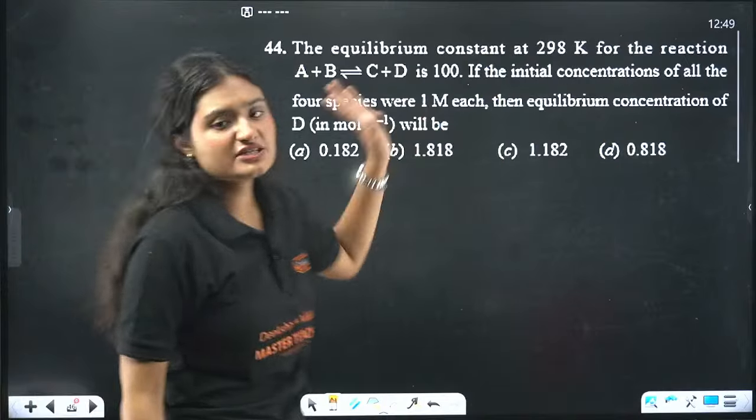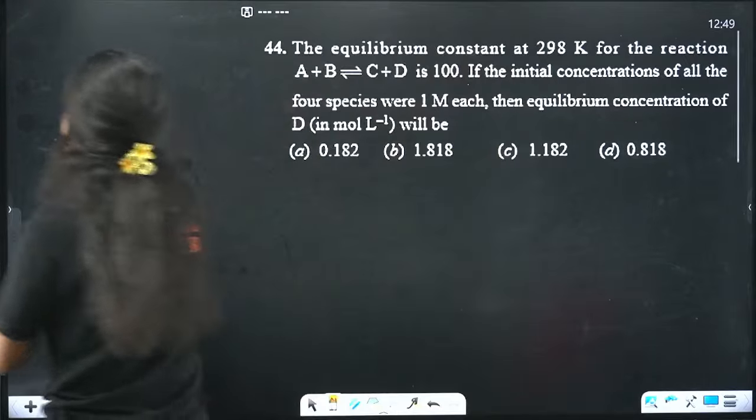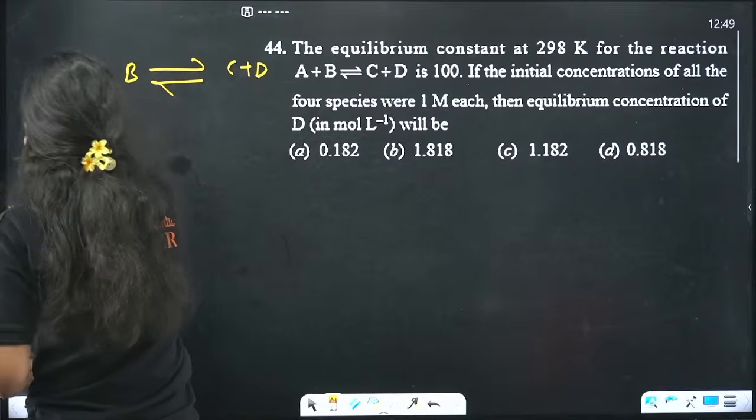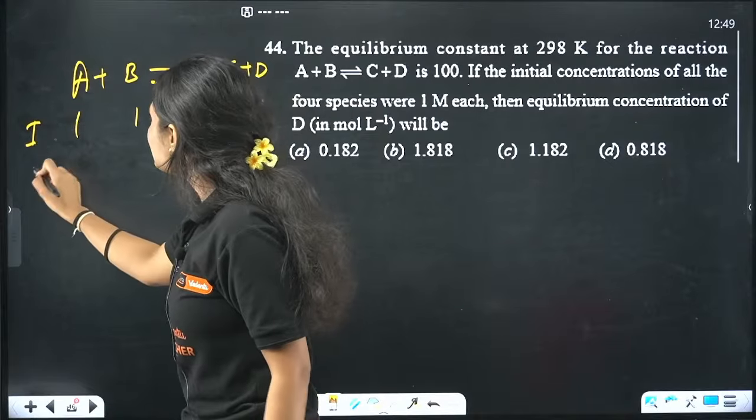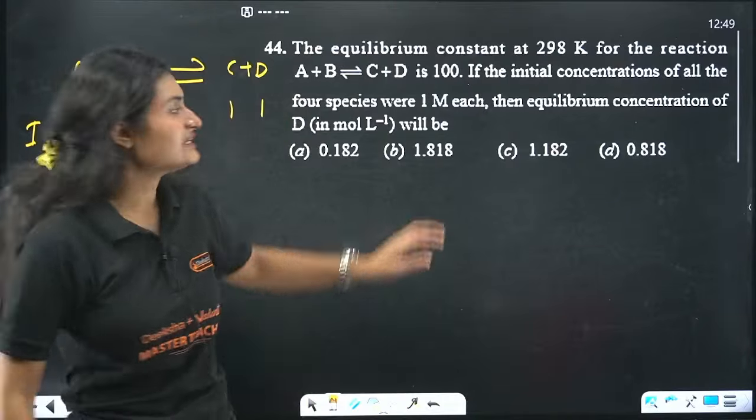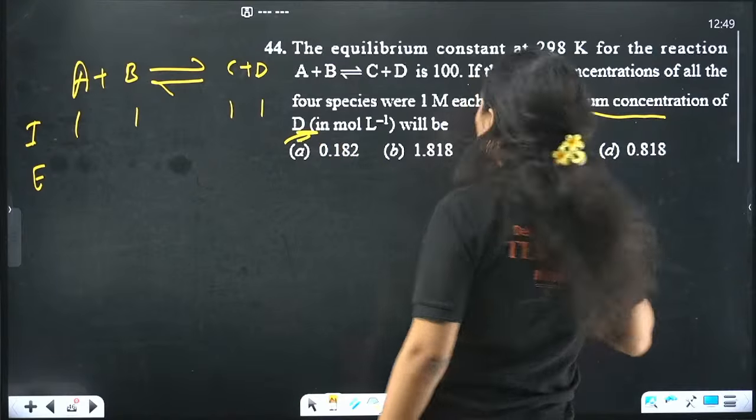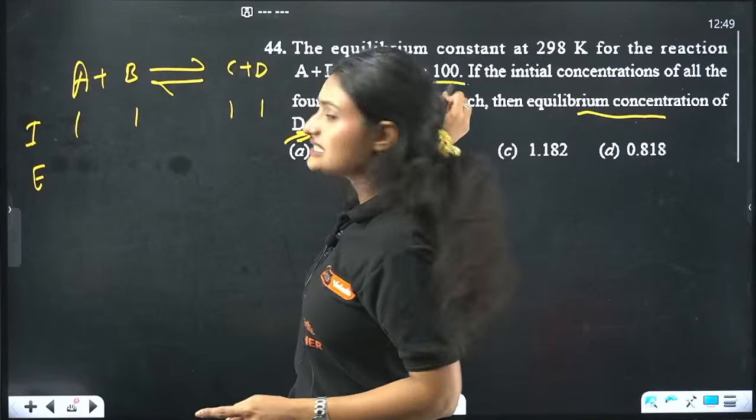The equilibrium constant for this reaction, it's very easy, very easy. Okay, we have this reaction A plus B is in equilibrium with C plus D. Initial concentration is given, which is 1 M each. At equilibrium, we need to find the equilibrium concentration of D. Remember it, right? And the equilibrium constant Kc is also given.